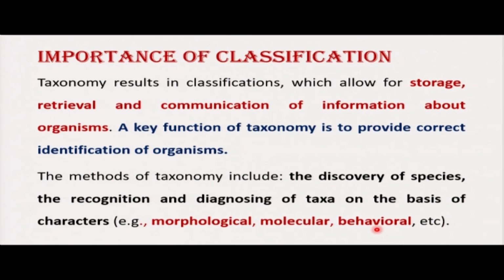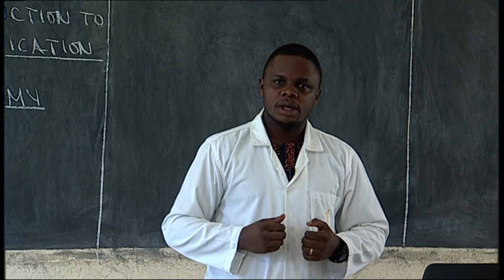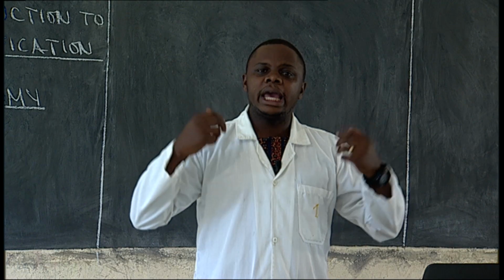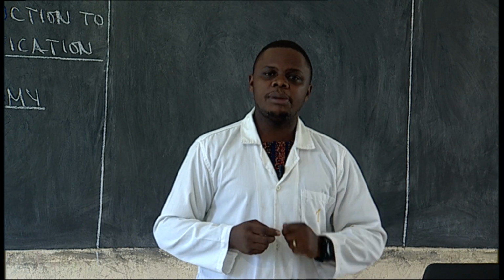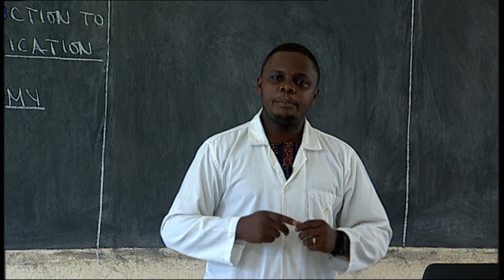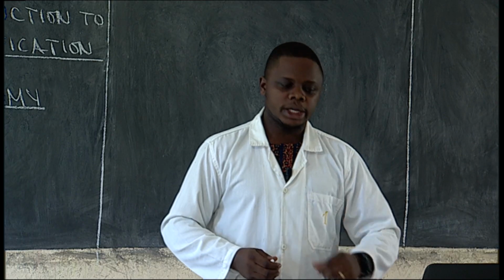Do they eat other organisms? Do they make their own food? Do they eat meat? Do they eat plants? So in that process, we are able to classify organisms. So we base on morphology, let it be external or internal characteristics. We base on the chemical composition. We also base on the behavior of an organism.